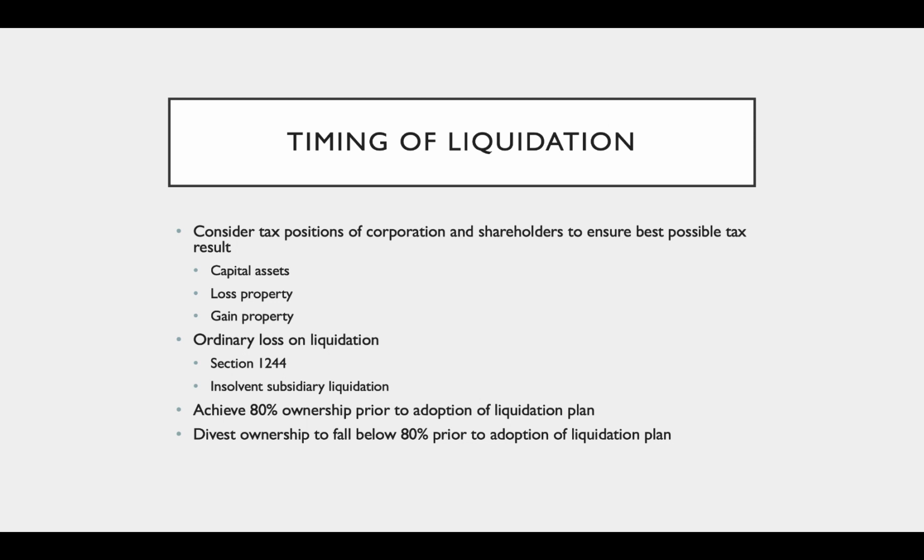We might want to achieve an 80% ownership in one shareholder or corporation prior to the adoption of liquidation. We would do that if we didn't want to recognize gain or loss. But if we do want to recognize gain or loss, we might want to divest some ownership to fall below that 80% parent-sub ownership rule prior to the adoption of the plan of liquidation.